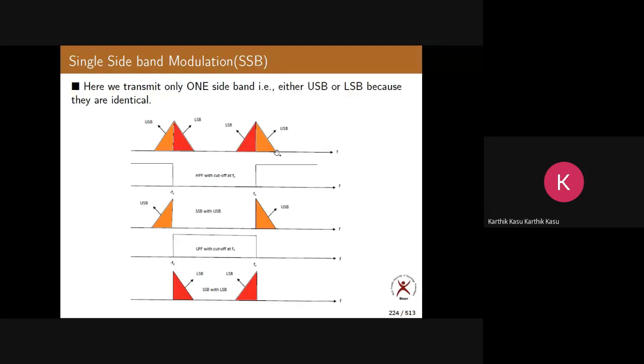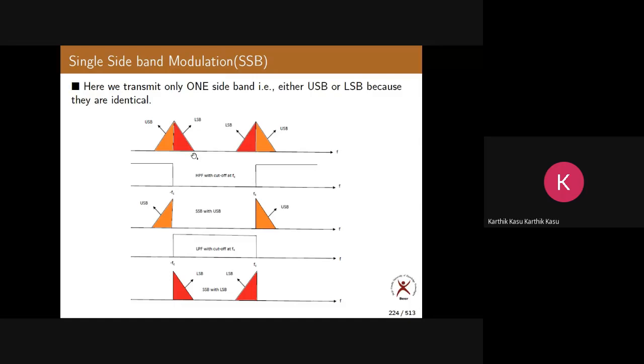But here, not only high pass and low pass filters, you can also do this with band pass filters. So you cannot always use only high pass or low pass filters. You can also go with a band pass filter like this one here, and here also one band pass filter like this, and here also, and here also one band pass filter like this.